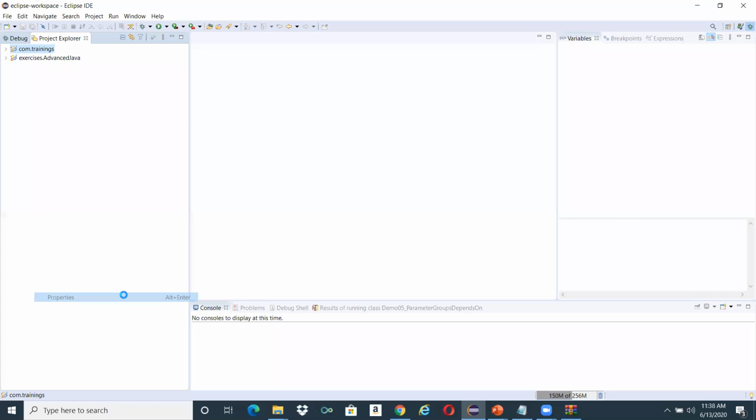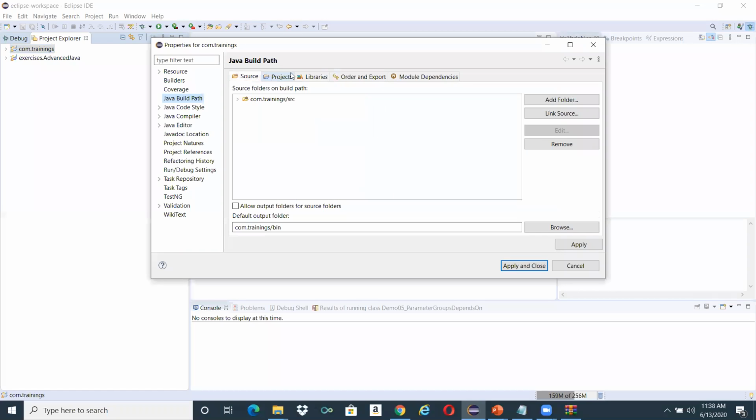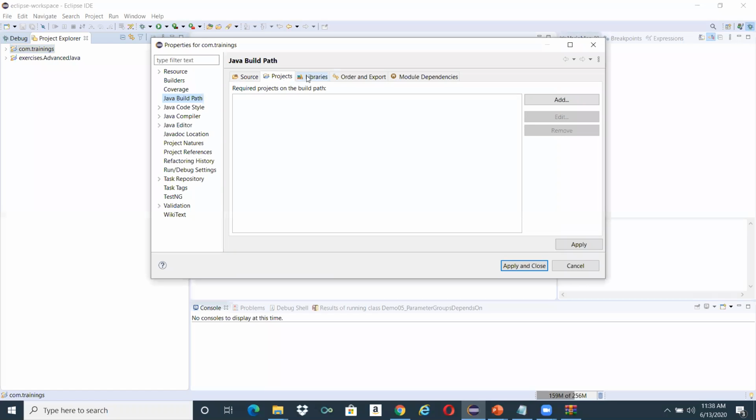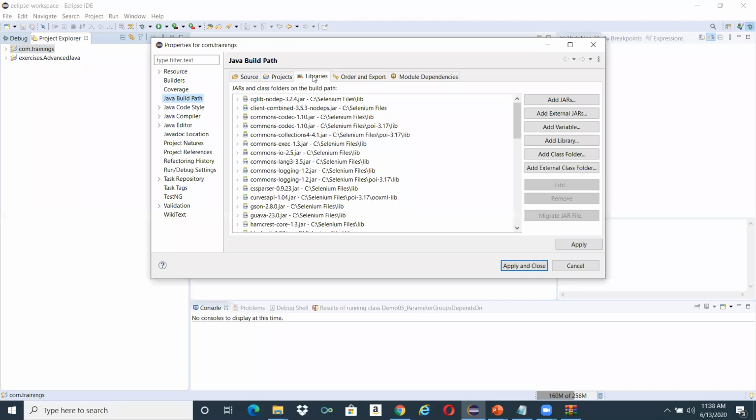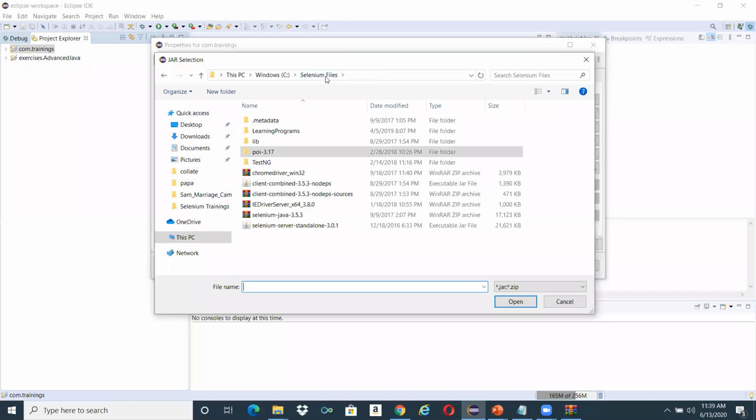Click on Properties. In the properties, click on Java Build Path. In the Java Build Path, you will have different tabs: Source, Projects, and so on. Go to Libraries. Initially, I have nothing over here. Just click on Add External JARs, and I have downloaded everything from here. I marked this as the Selenium files.